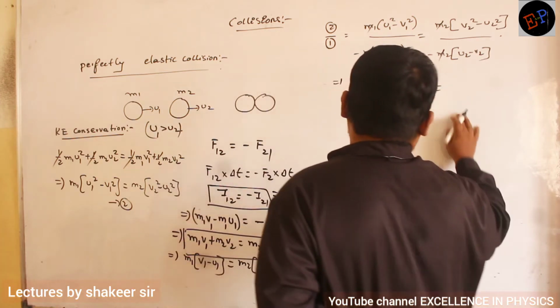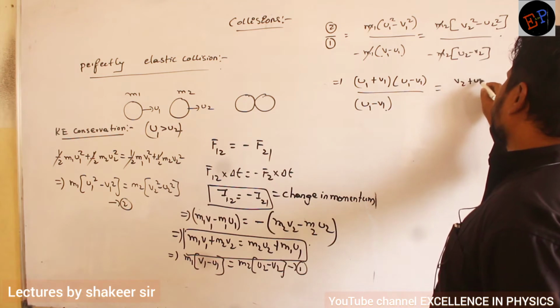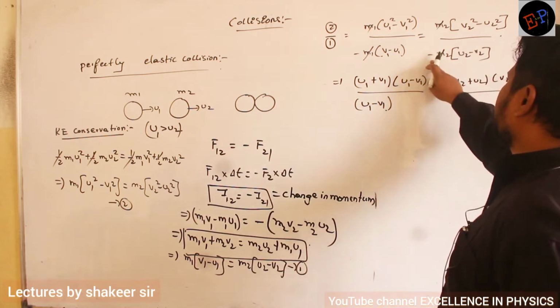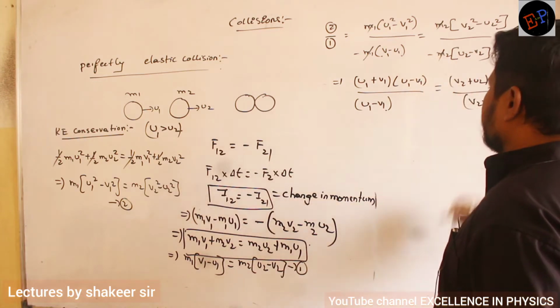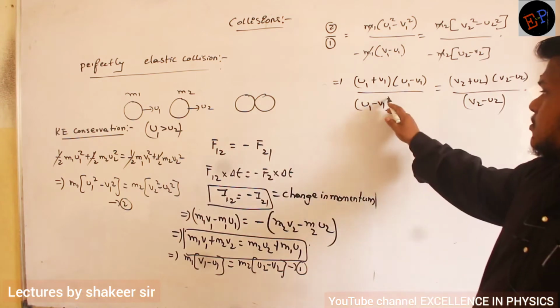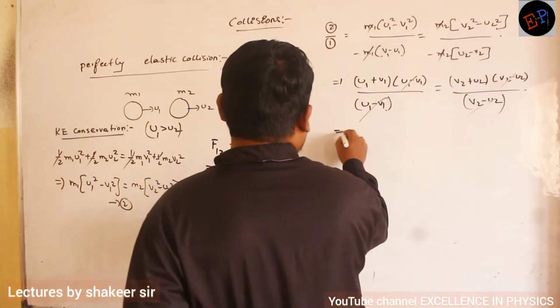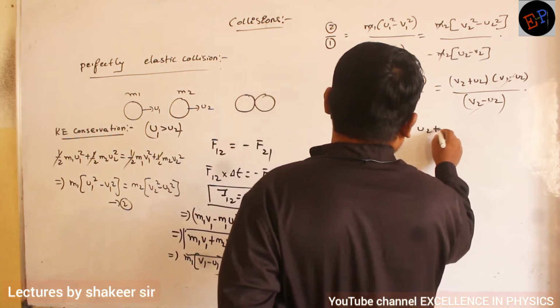Similarly on the other side, divided by minus of (u2 minus v2), which is v2 minus u2. Cancel these terms, and the final answer I got is u1 plus v1 is equal to u2 plus v2.